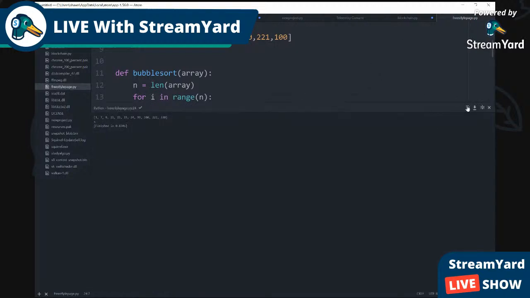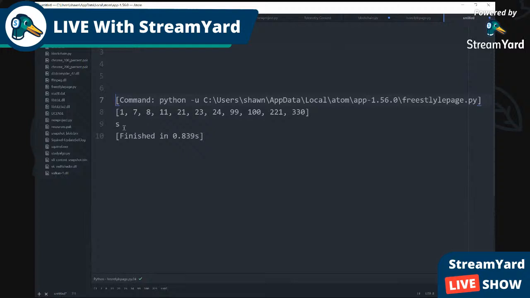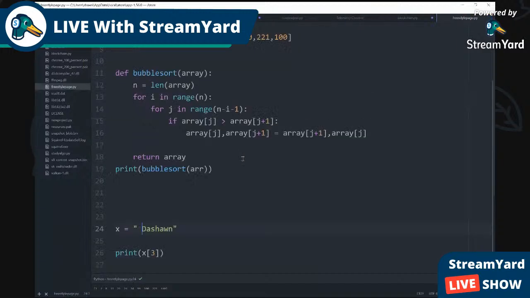So you see it pulls S out. If there's no space, it's just gonna pull h because the string doesn't count.